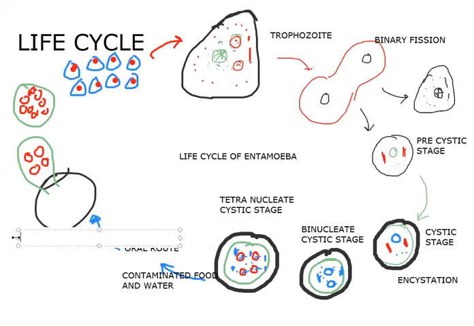In the lumen of the small intestine, by the action of the enzyme trypsin, a proteolytic enzyme of the human being, the cystic wall is dissolved, and the stage which comes out is called the metacyst.